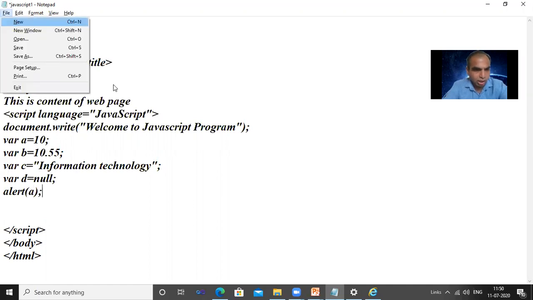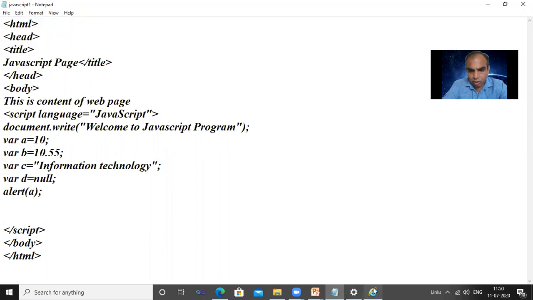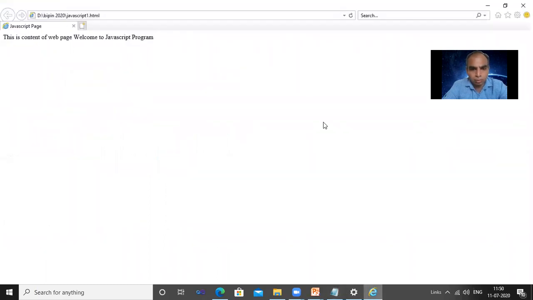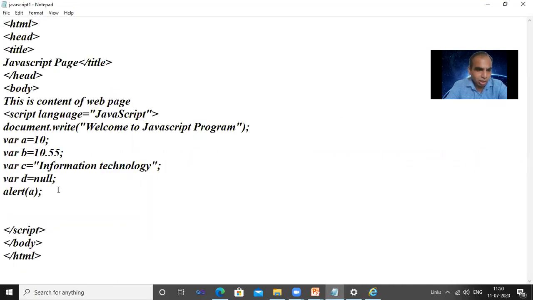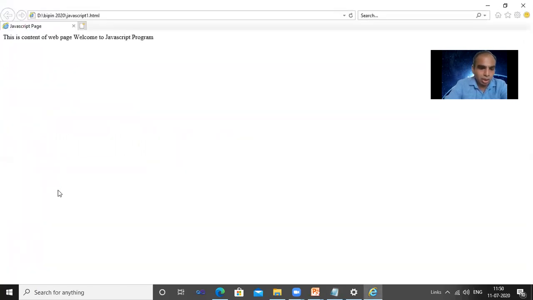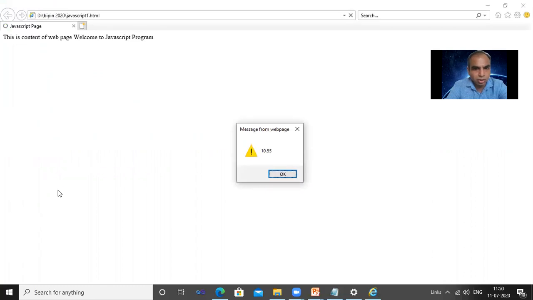Okay, I save the file. Again I go here and refresh the program. So it shows the alert box with A, 10. Now again I am alerting the next value B. Save, refresh, it shows the 10 first, after that the decimal point.